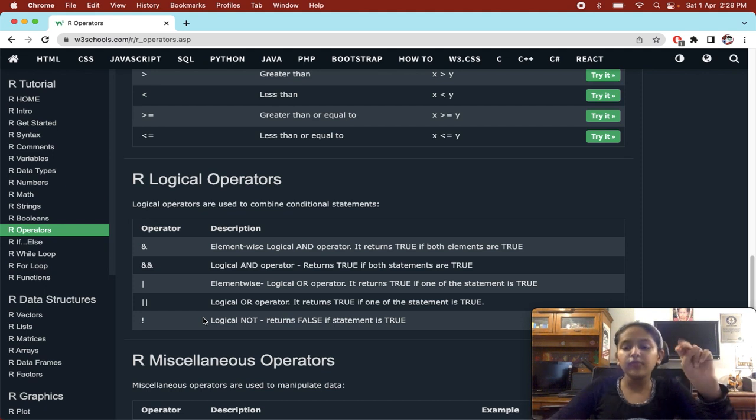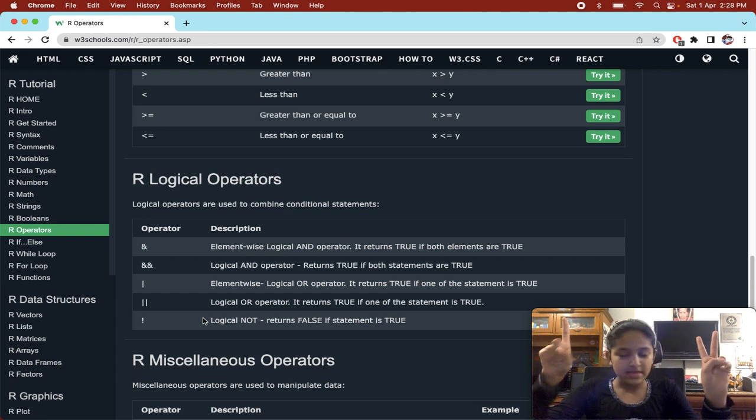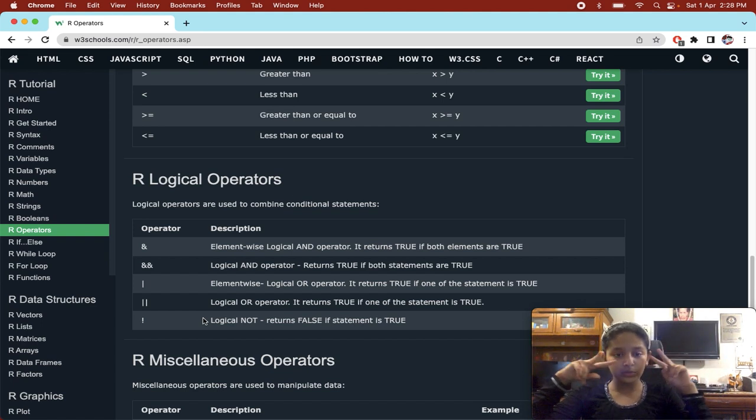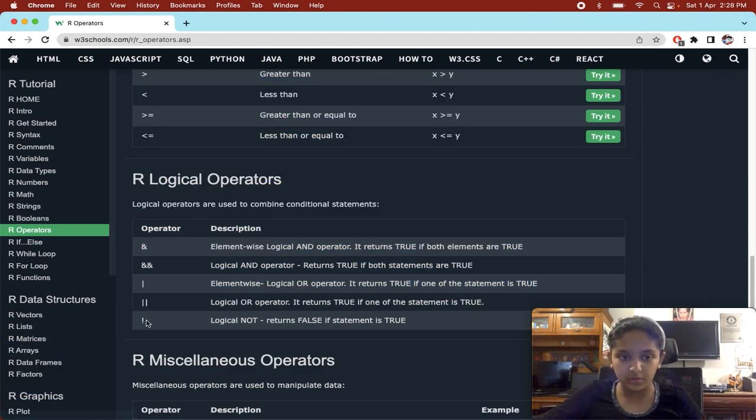If 2 is equal to 1 is not true, and the other statement, 2 is equal to 2, is true, it will return true. This means that if one of the statements is true and the other is false, it will return true. The logical NOT operator returns false if the statement is true.